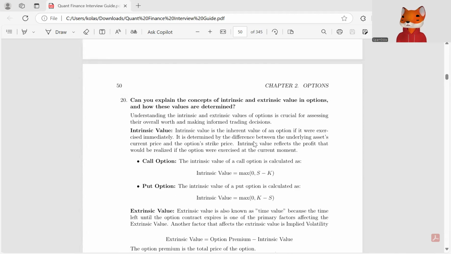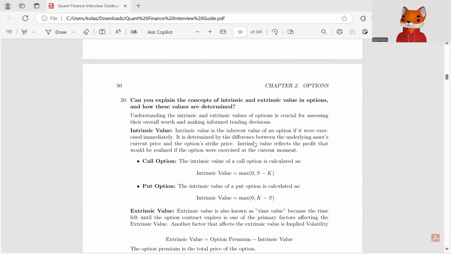So, what are intrinsic and extrinsic values in options and how are these values determined? Understanding intrinsic and extrinsic values of an option is crucial for assessing their overall worth and making informed trading decisions. Intrinsic value is the inherent value of an option if it were exercised immediately. It is determined by the difference between the underlying asset's current price and the option strike price. Intrinsic value reflects the profit that would be realized if the option were exercised at the current moment.